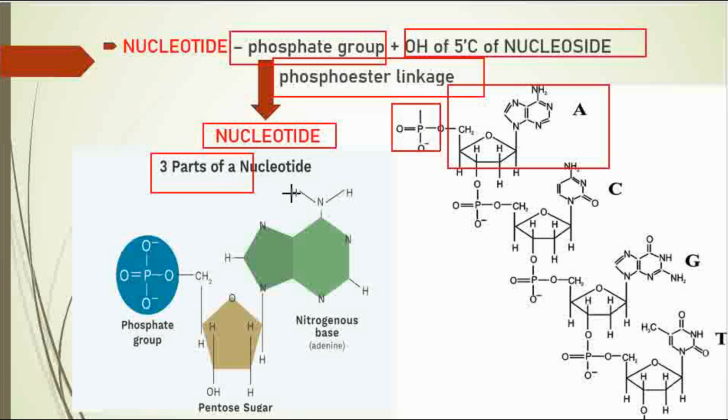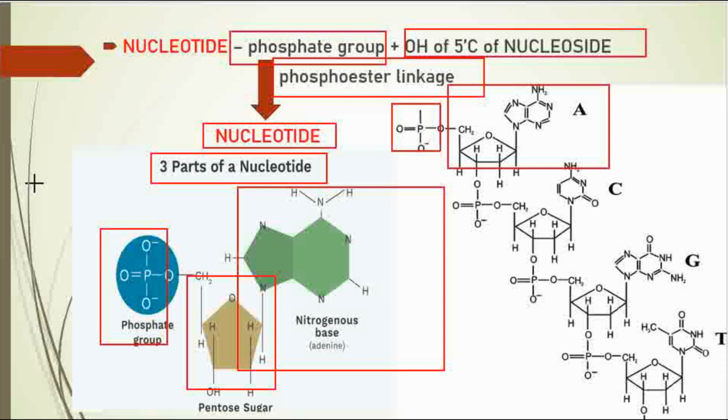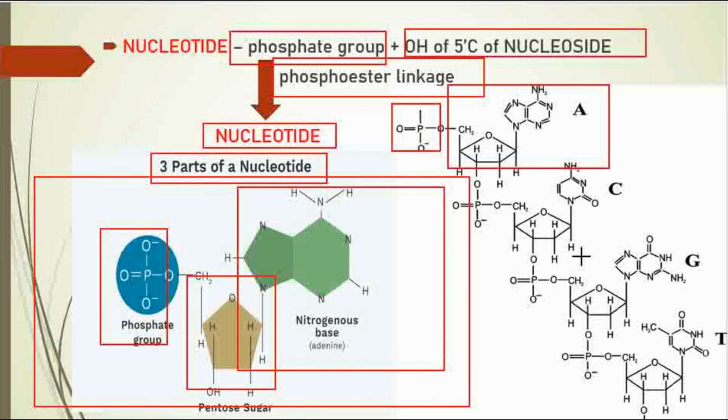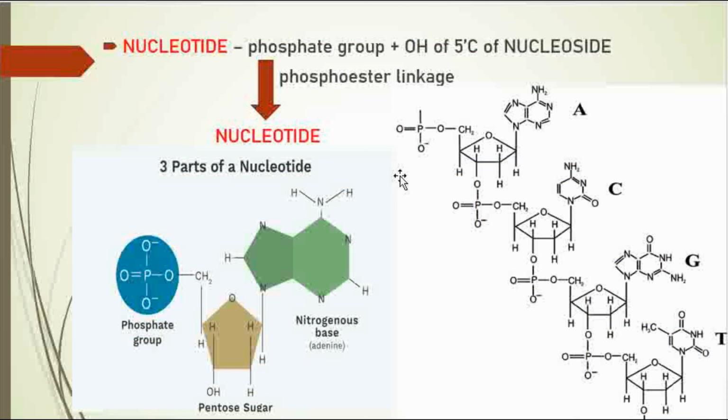So what are the three parts of a nucleotide? Nama first slide-le paathom, DNA-la enna irukko, it contains a phosphate, a pentose sugar and a nitrogenous base, in this case adenine. So this whole molecule is known as a nucleotide. So all the nucleotides together is how we get a DNA actually. So we'll see the next bonding. You must remember what linkage it is: a phosphoester linkage.